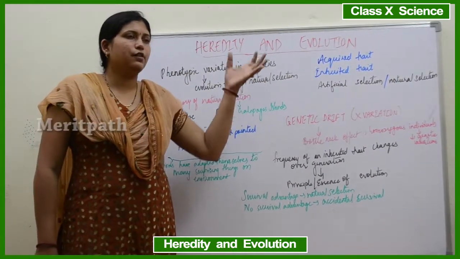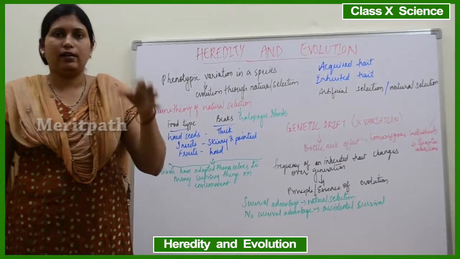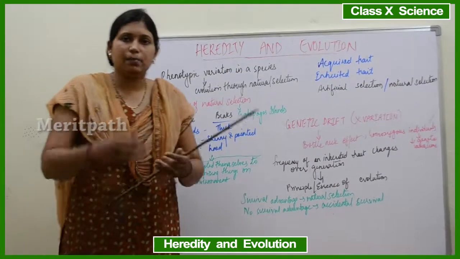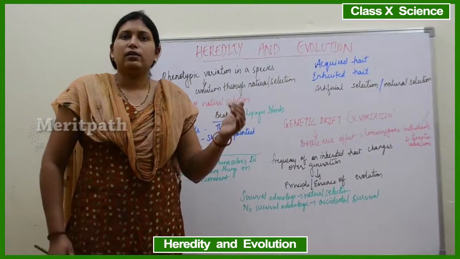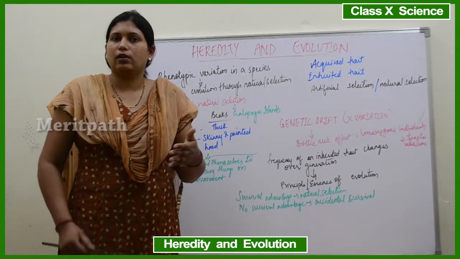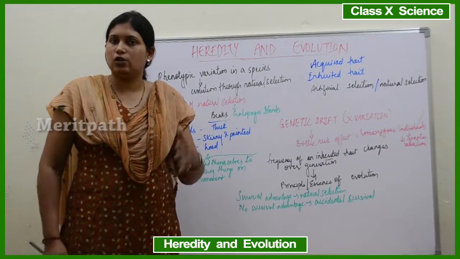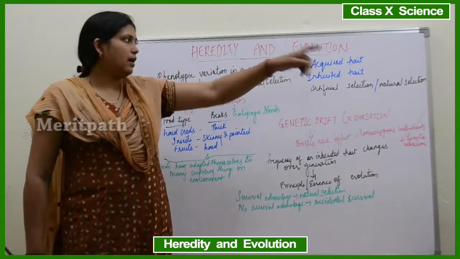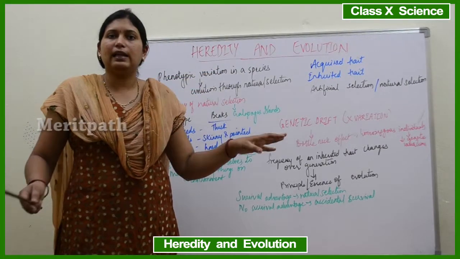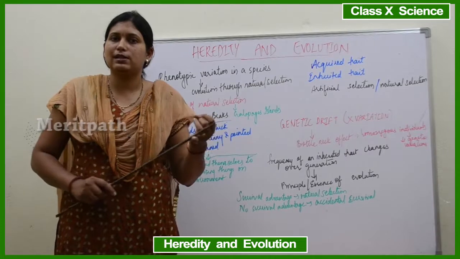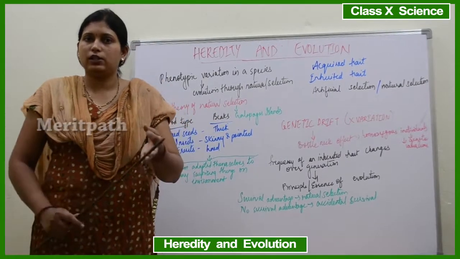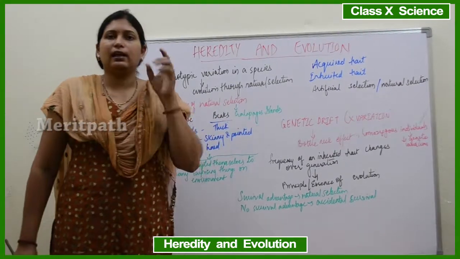See, what is the difference between an acquired trait and an inherited trait? In the process of inheritance of a trait, there will be DNA multiplication and there will be multiplication of the genes or the germ cells also. Whereas in the acquired trait, we are not dealing with the germ cells or the DNA replication or the genes anywhere. See, for example, we are taking a mouse.